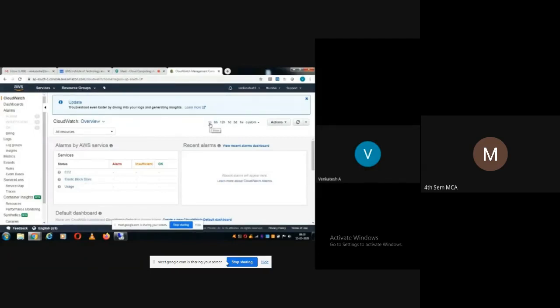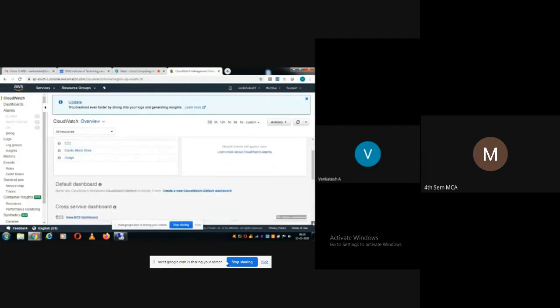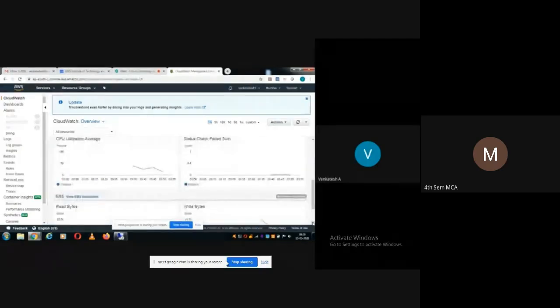Okay, for what duration you want to see the overview. By default it is showing 3 hours. I select for past 1 hour. Okay, it will show the default dashboard. You can see here the default dashboard. It is showing the CPU utilization average.